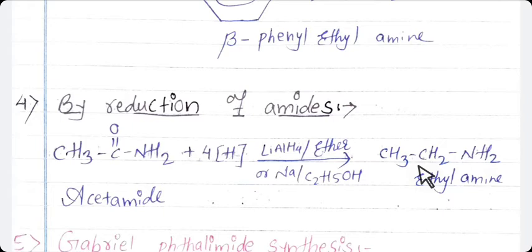Here also, student, a primary amine having the same number of carbon atoms can be obtained by the reduction of amide. Means the same number of carbon atoms present in the reactant are present in the product also. And you can use here the same sodium and ethanol or lithium aluminum hydride in ether.